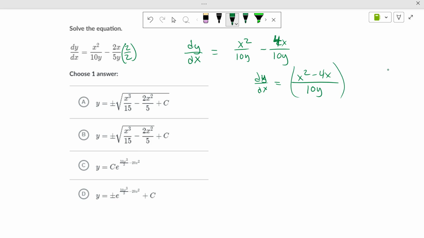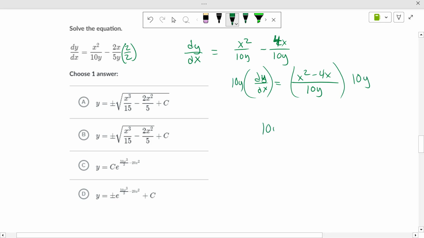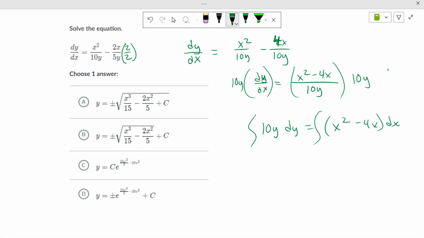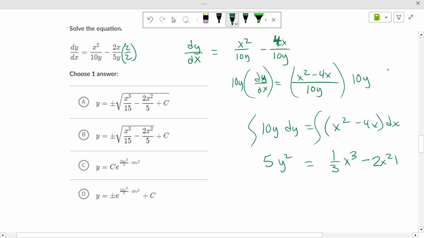So then what are we going to do to each side? We can multiply by 10y. That'll be fine. So 10y dy equals x squared minus 4x dx. Then we are going to integrate. So if we integrated, it's y squared, right? But I had a 10 out front, so really it's 5y squared to make 10y here. So I need to reduce that down to a 5. Equals 1/3 x cubed minus 2x squared plus c.